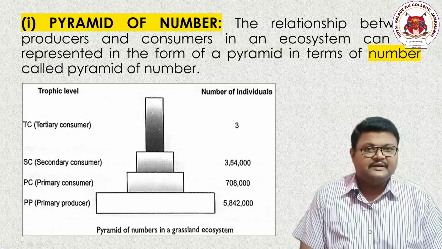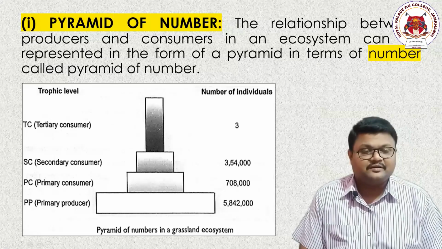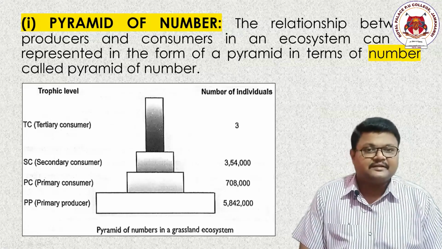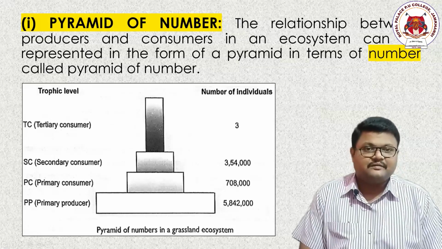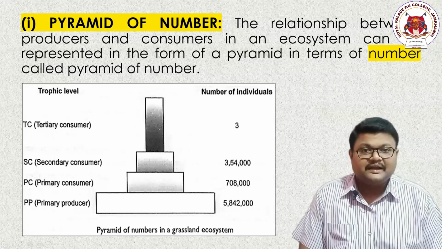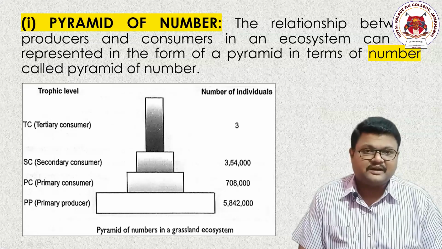An interesting fact is that if you go from producers to higher trophic levels of the consumers, the number always decreases, and that's why it takes the shape of a pyramid. In a terrestrial ecosystem, in which the dominant species are plants, plants take up the basal position in the ecological pyramid.